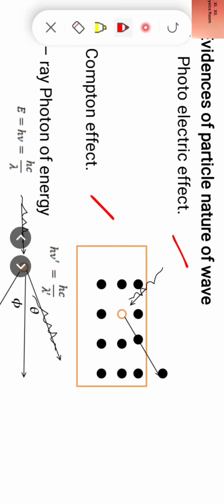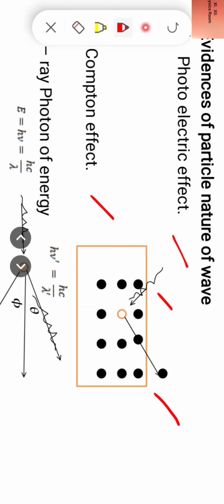In photoelectric effect, we have seen that when a photon of high frequency, or a radiation of high frequency, is made incident on a photosensitive metal surface, electrons are emitted out. Here is the photon incident, and an electron is emitted out. It means a radiation interacts with a particle. It is possible only when a wave behaves as a material particle.